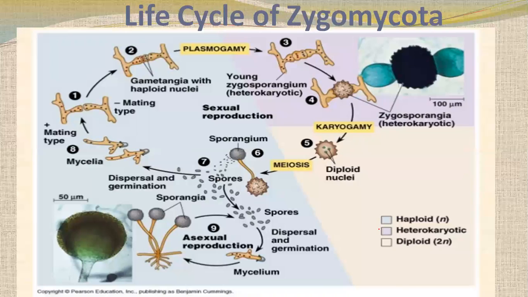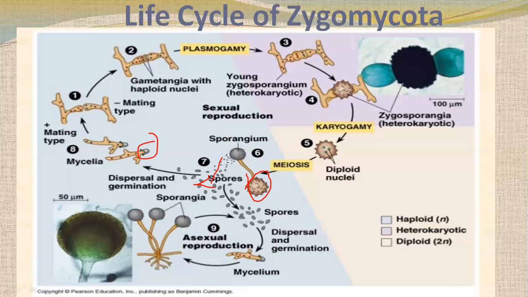Let's talk about the life cycle of Zygomycota. Here Zygomycetes, or we can say bread mold, is the example of that. So you can see here, we'll start from asexual reproduction first of all. From here, we can see that when the spores germinate, they grow, and from every spore mycelia grows. When mycelia grows, you can see here spores, and then they grow into mycelia.